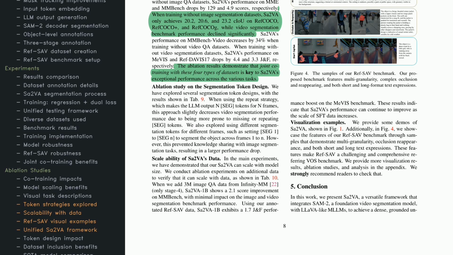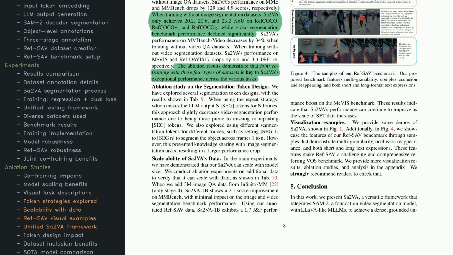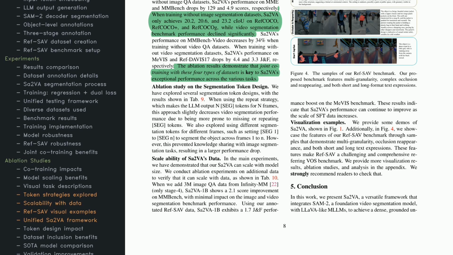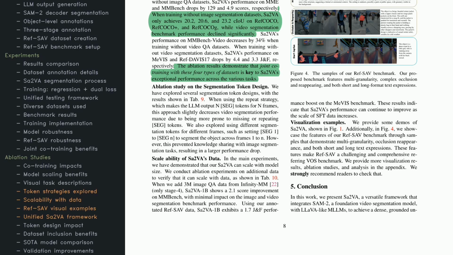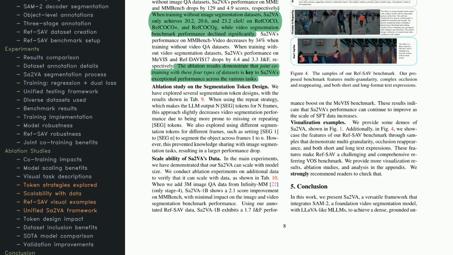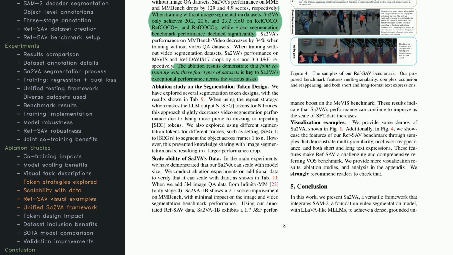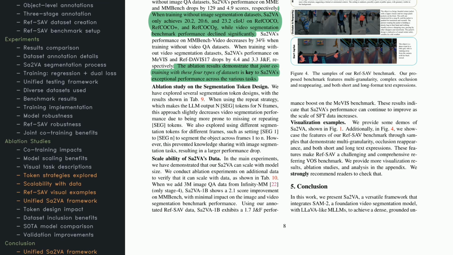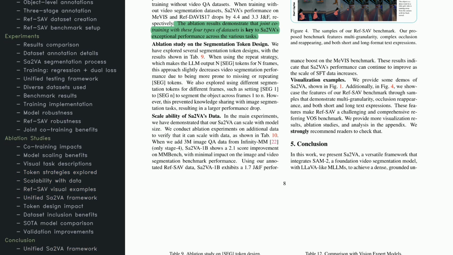If you check out the visualization examples from RefSav, you'll notice complex situations with occlusion, reappearance, and different text lengths. This dataset is tough, and Sa2VA's ability to handle it underscores its unified design. That design bridges text, images, and videos under one system, showing adaptability across many tasks.